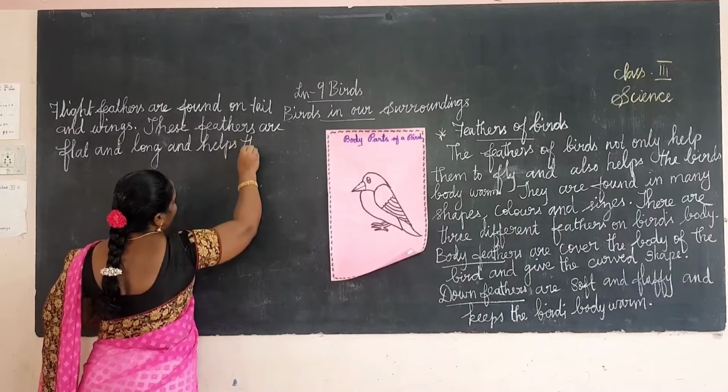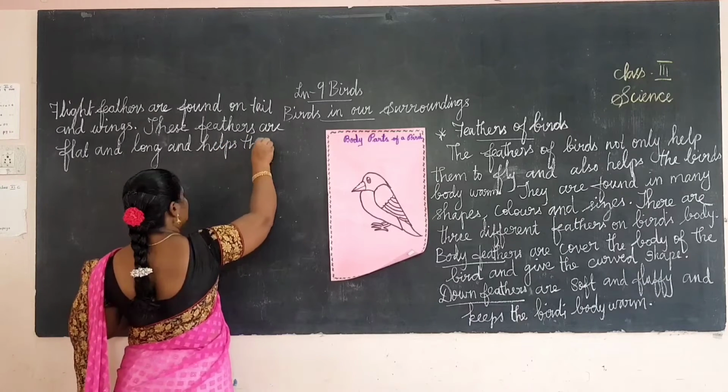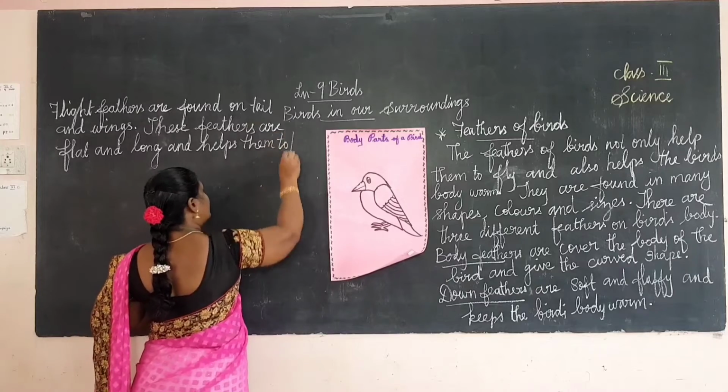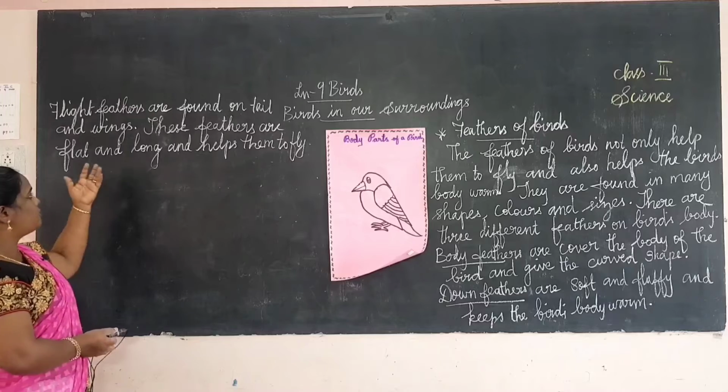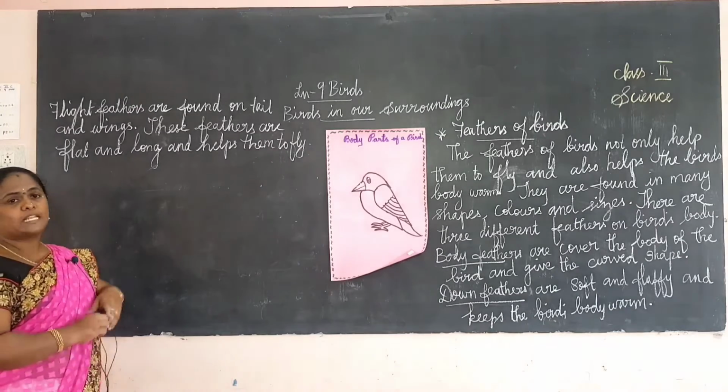These feathers are flat and long, and they help the bird to fly. These feathers are flat and long and help the birds to fly.